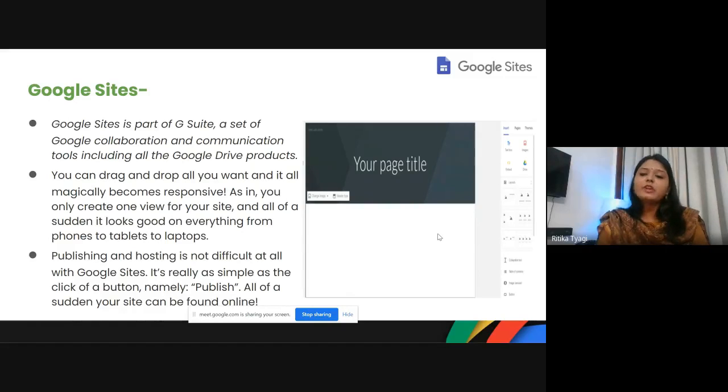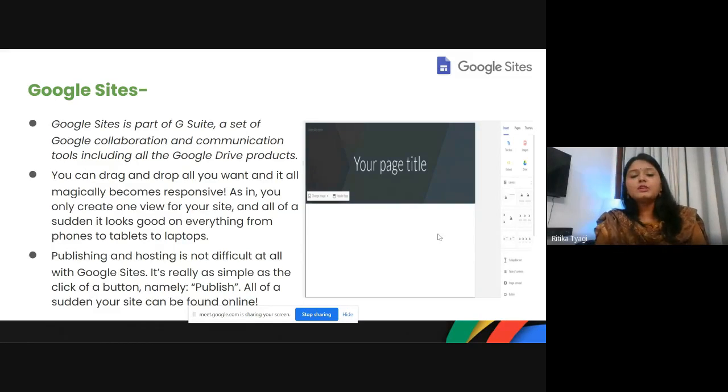Google Sites, I feel, is one of the most underestimated and most wonderful products I have come across. Just like you all, during the pandemic situation, I was struggling a lot with my resources, where to keep them, how to share them with my students so that everything is under one platform, and how to keep it in a systematic way. And the answer was Google Sites.